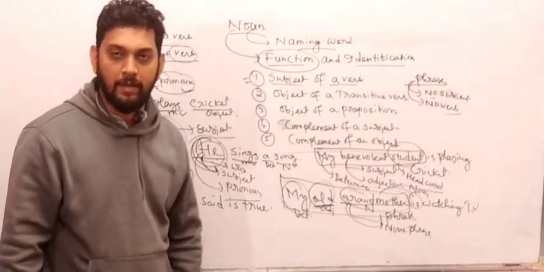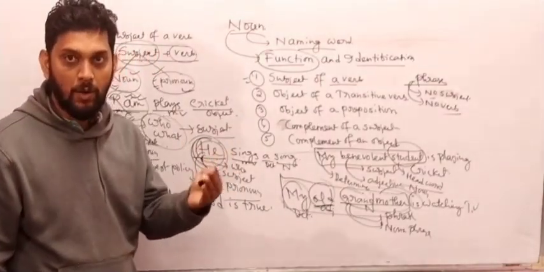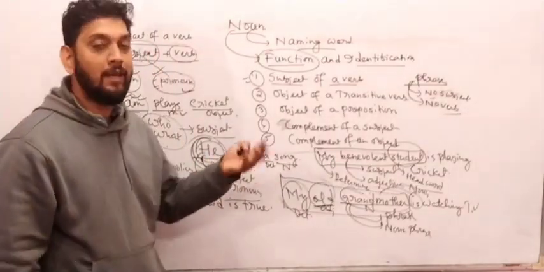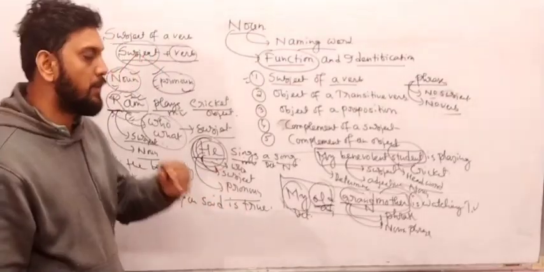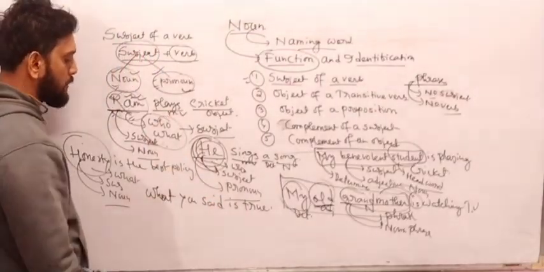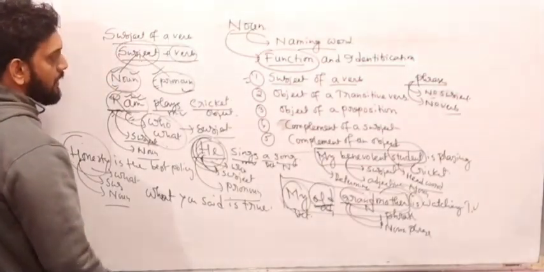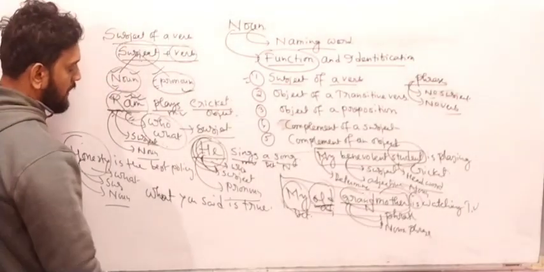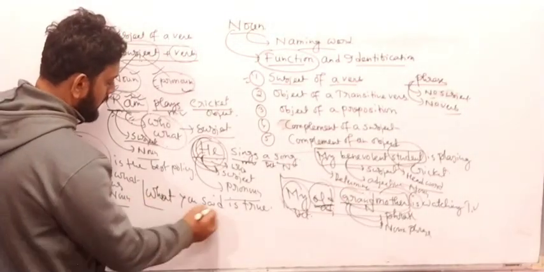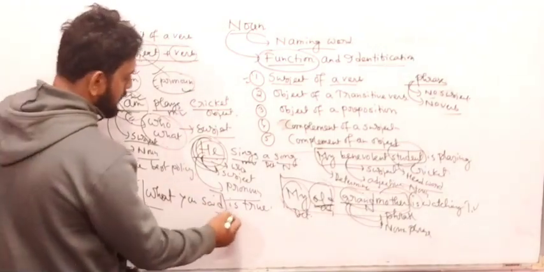In my class, whenever I discussed the clause, I also wrote down many examples about the noun clause. So you should visit the channel and watch this video first. What you said is true. So now here also we have used a noun clause. Now how can you define from "what" to "said"? What you said is true.